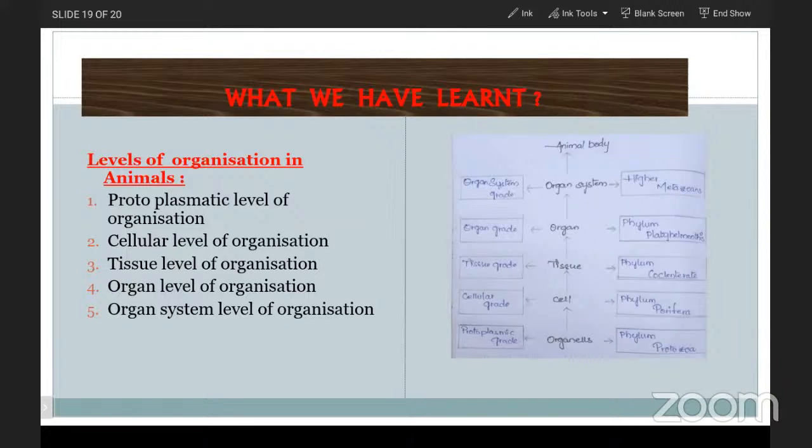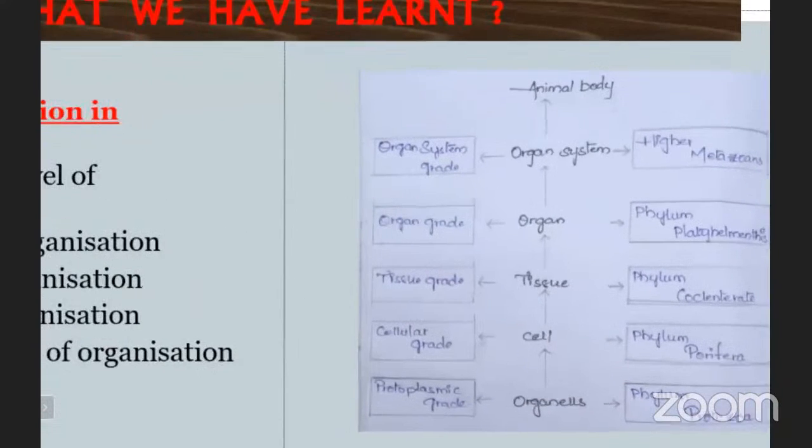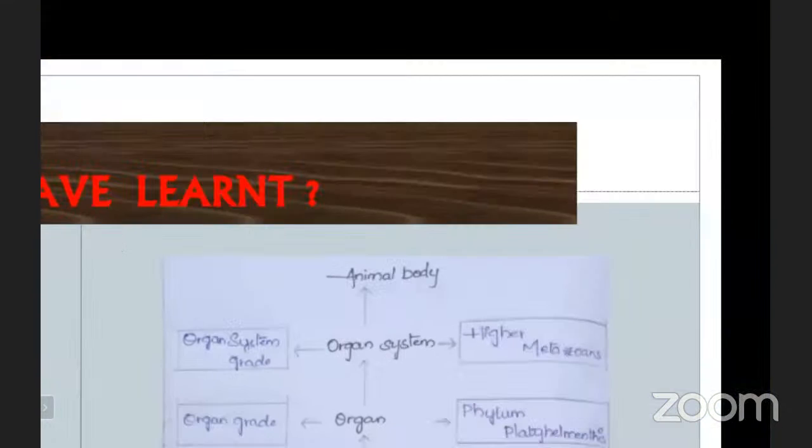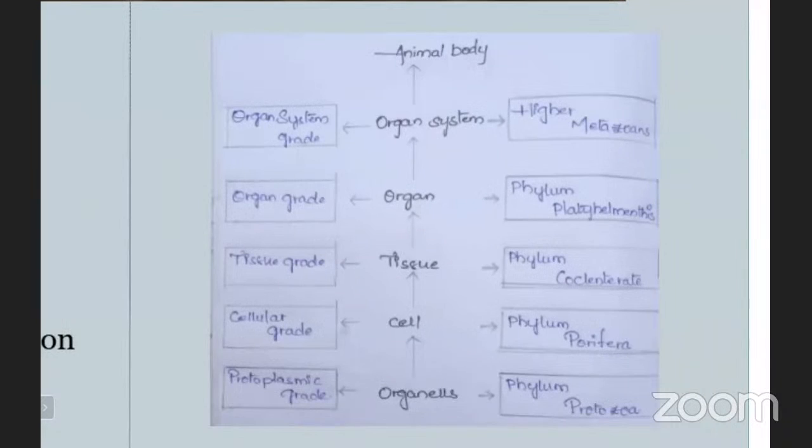Okay. Now here once again we go for what we have learned. So here we are observing organelles. Organelles means a part of a cell. The parts which are present in a cell are known as organelles. So the protoplasmic level of organization is exhibited by the organelles. The example phylum is the protozoa.